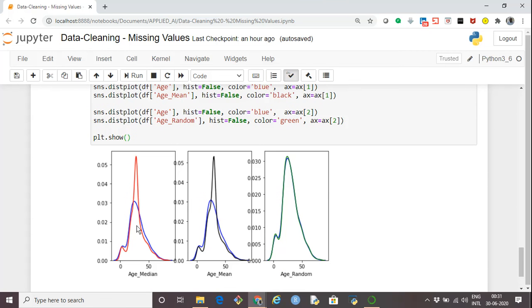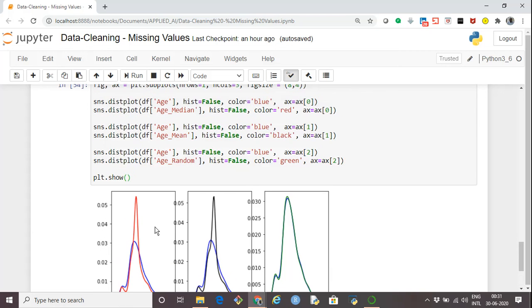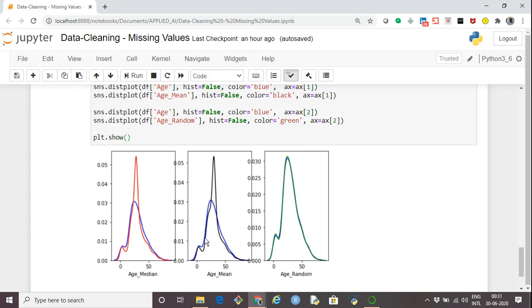In the first graph, we see the blue color is the original age variable or feature, and the red one is the age median. Similarly, in this graph we have a comparison between the original age and the age mean, and this one is the comparison between age and the age random. You see in the age random, the imputed values follow the same distribution as the original age variable, whereas in the other two, median and mean, there is a change in the distribution.